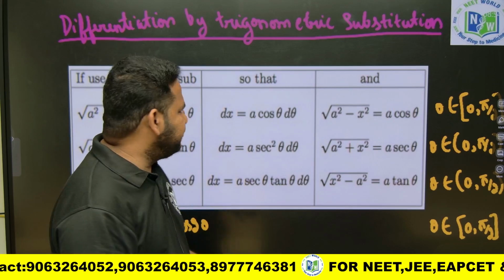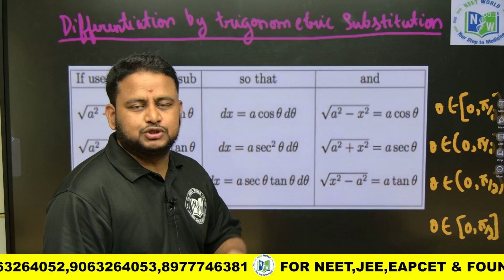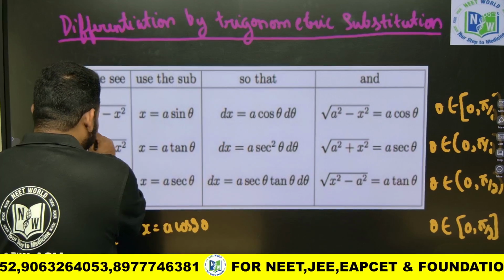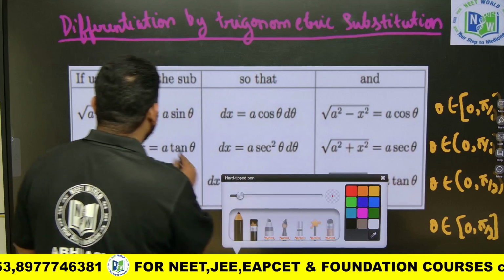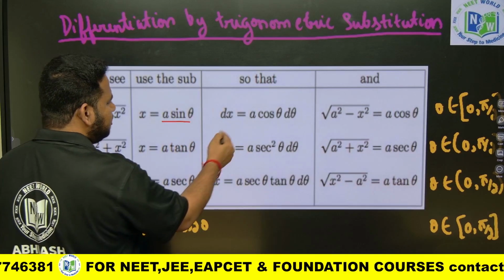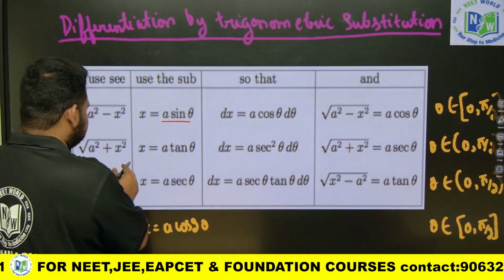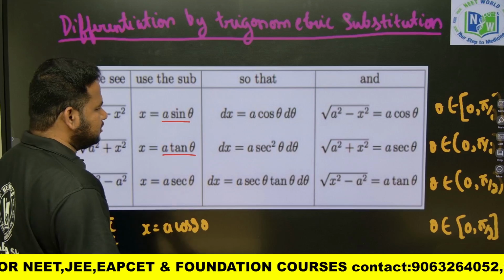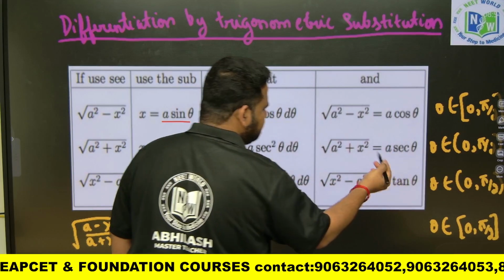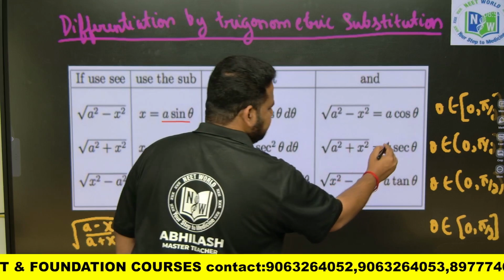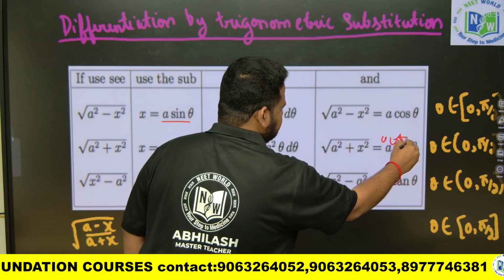So here we will use some trigonometric substitution. Suppose the given function has something like square root of a square minus x square, there we will put x is equal to a sin theta or x is equal to a cos theta. For a square plus x square, x is equal to a tan theta, or you can also put a cot theta as well.